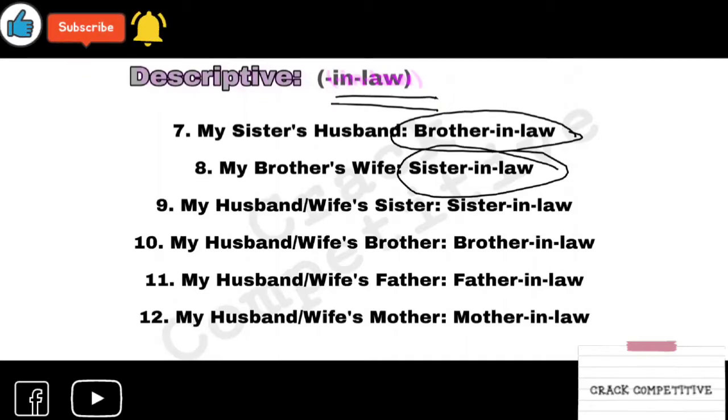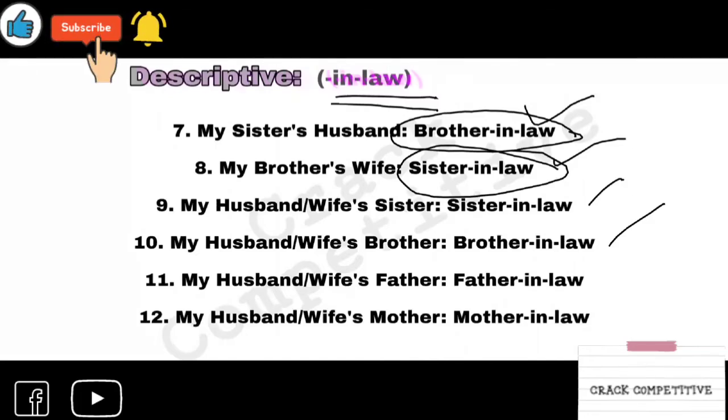So who is your sister's husband? Brother-in-law. Who is your brother's wife? Sister-in-law. Next, your husband or wife's sister. If you are a male, then it is your wife's sister. If you are a female, then it's your husband's sister. Who is she? She is sister-in-law. And who is your wife's or husband's brother? Brother-in-law. Remember this. These are very confusing.